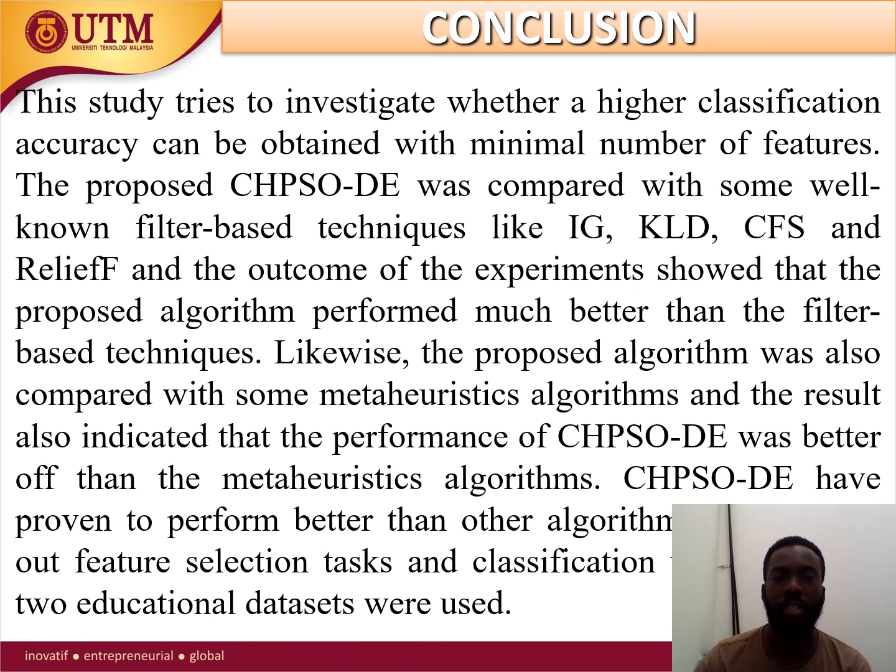So this study investigated whether a higher classification accuracy can be obtained with a minimum number of features, which was proven: our proposed algorithm gave the best accuracy, or higher classification accuracy, with a minimum number of features. And also, the proposed algorithm was compared with other metaheuristic algorithms. Those are the GA, the DE, and the PSO. And the proposed algorithm gave a higher classification performance, that is a better performance than the other metaheuristic algorithms.